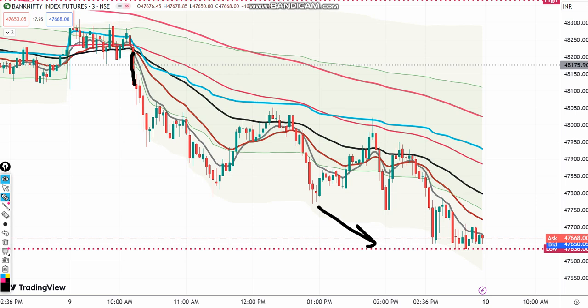So I held my trade, though there was an attempt to cross 50 MA here. It failed. It came back again. 9 MA went up to 50 MA, it came back again. It went up to 50 MA, it came back. So the market is in a selling mode. It did not cross the 50 MA anywhere here. Actually, 100 EMA crossed. We were here, and I held my trade. I am holding my trade for tomorrow also.